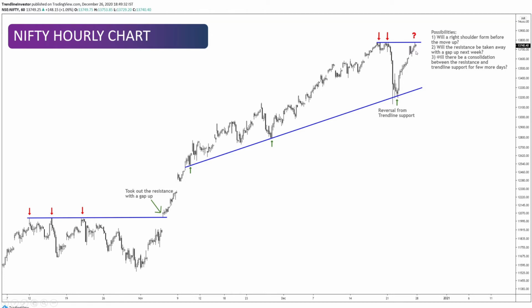So we might form a right shoulder, which means we might see some correction next week, and then after the new year we might start again moving up. Now that's the first possibility. The second possibility could be that we directly move up starting tomorrow, with a gap up. I'm not sure, but probably without a gap up, yes, anything is possible. But again, that's the second possibility that I think might happen.